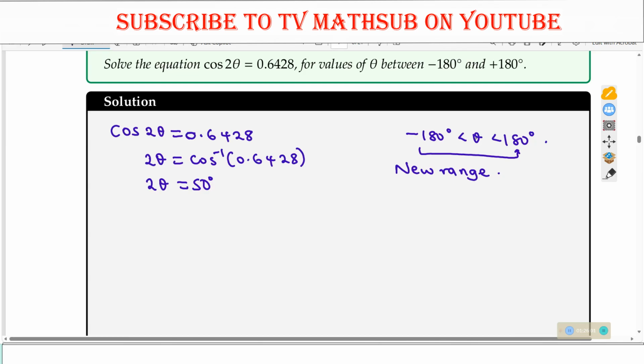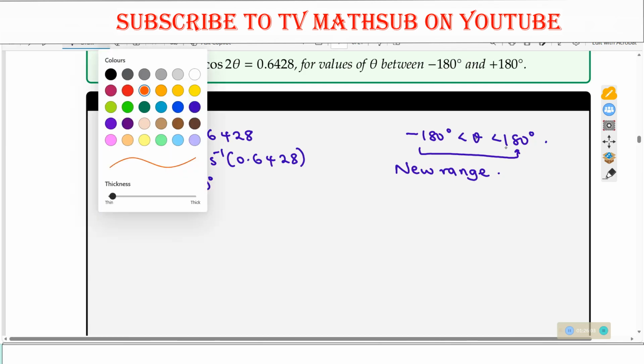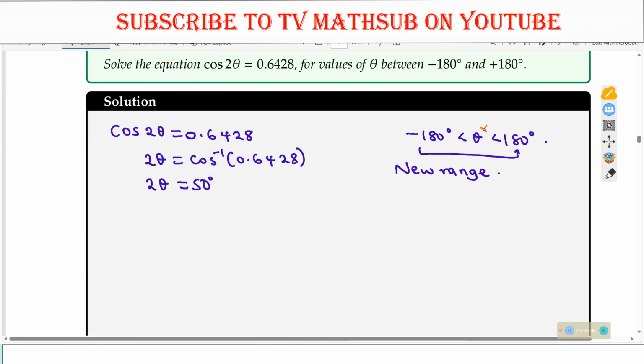So what do we do? We can multiply through by what? Multiply here by 2, multiply here by 2, multiply this one by what? By 2. So when I multiply this by 2, it will give me negative 360 degrees, which is less than theta times 2, which will be 2 theta, which is less than 180 times 2, which is 360 degrees.